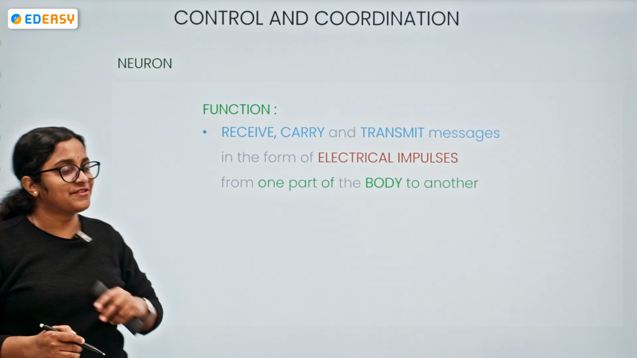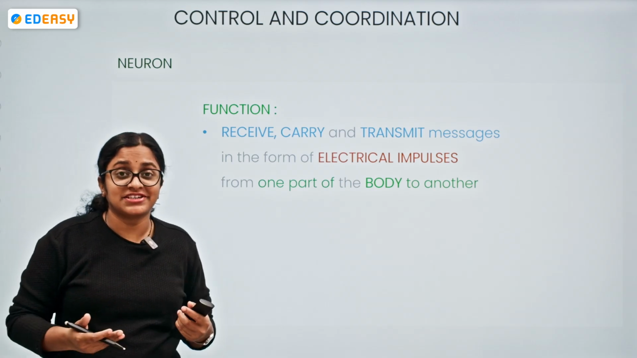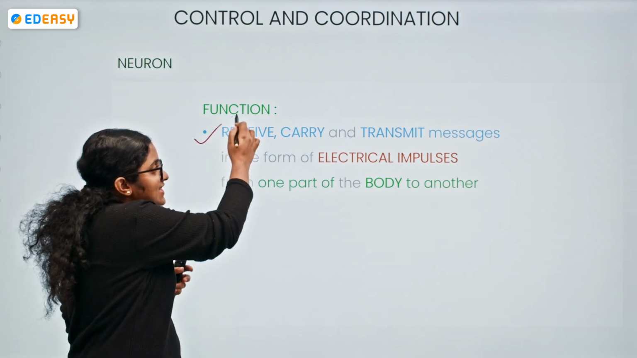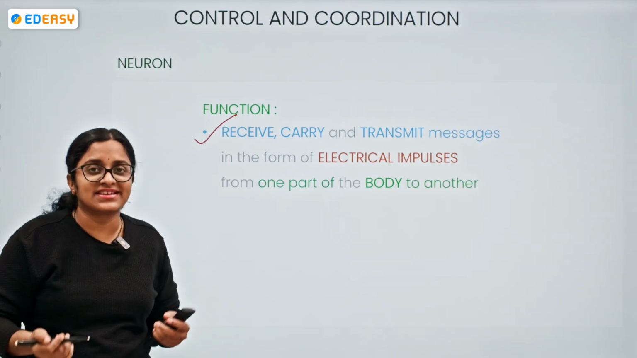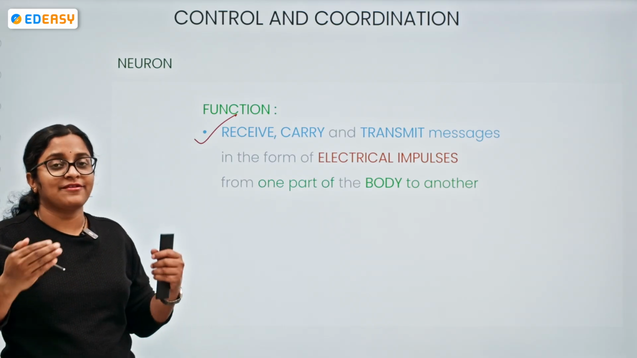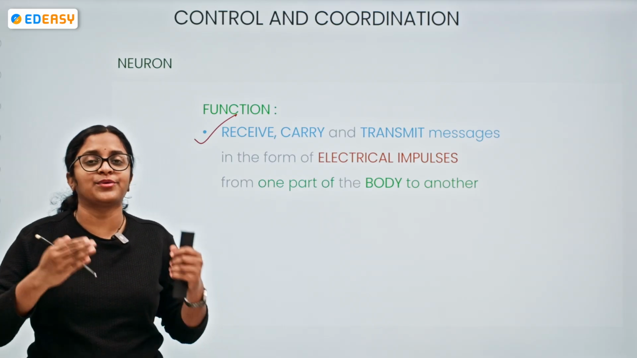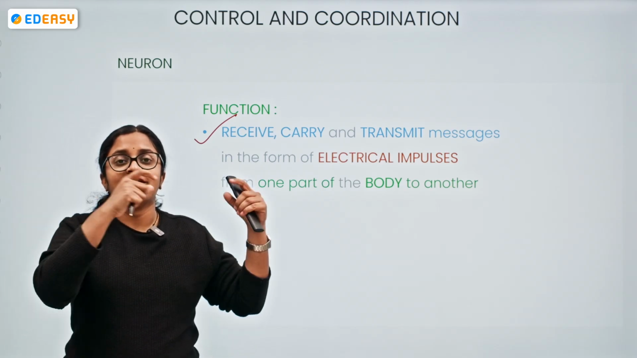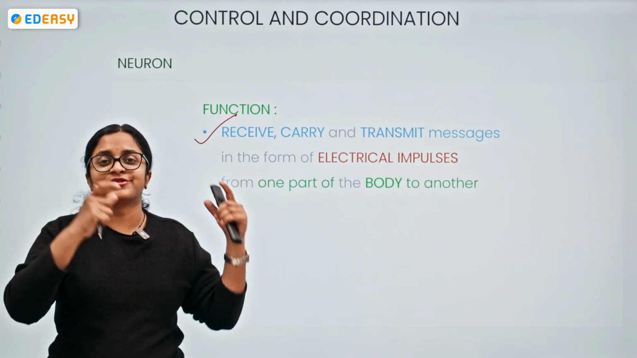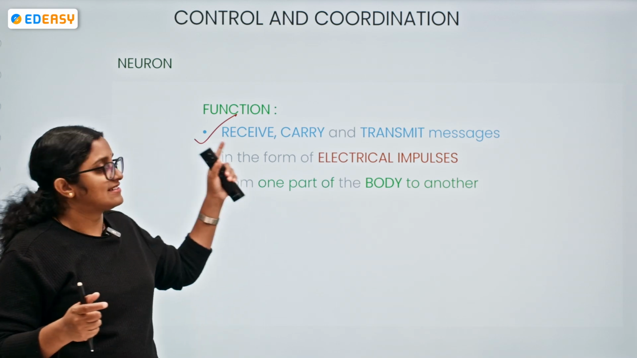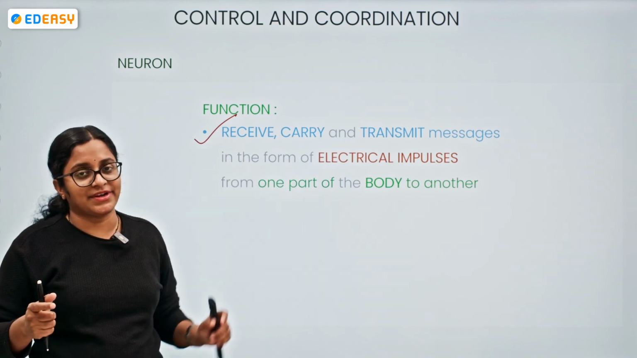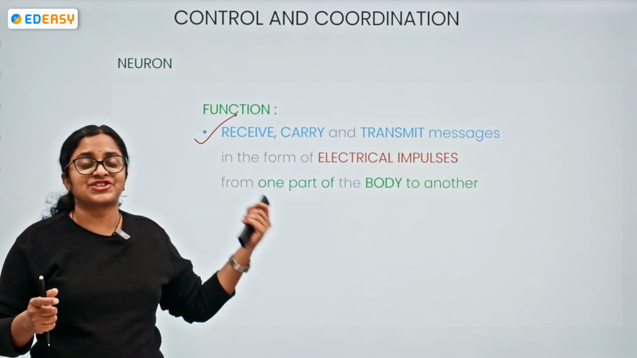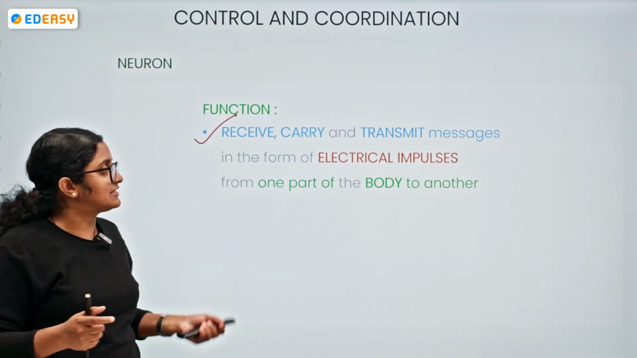So what is the function of a neuron? It will be receiving, carrying and transmitting the messages. How? In the form of impulses, that too electrical impulses. From one part to another part of the body, for the transmission of messages or information, this plays a very important role. And this neuron is the structural and functional unit of the nervous system.